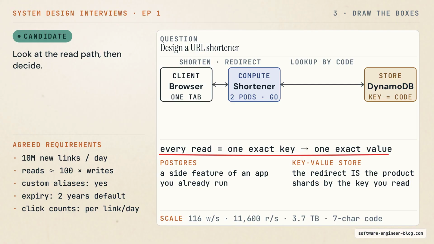Postgres can do that, and at 11,600 reads per second, it would probably cope. But I would be paying for a query planner I never use, and I would have to shard it myself when the table hits 7 billion rows. A key value store shards by that key for free, and the key is already the thing I look up. So, Postgres if this is a side feature of an app we already run. A key value store if the redirect is the product. Here, the redirect is the product.